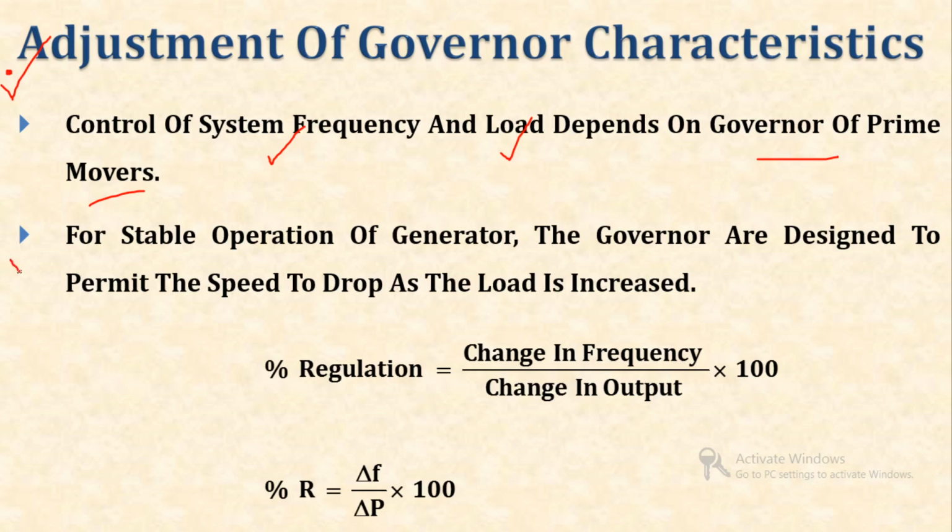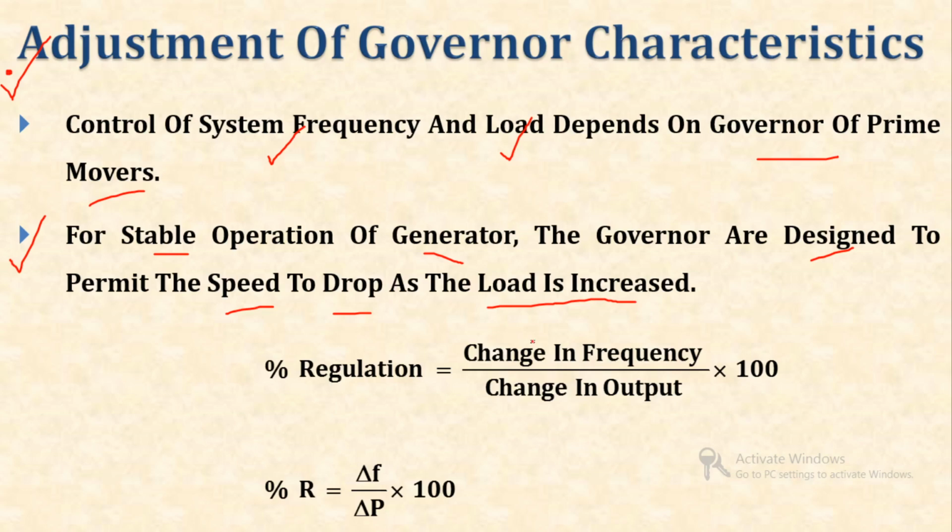So, we can say that for stable operation of a generator, the governors are designed to permit the speed to drop as the load increases. What does it mean? We know that every electrical equipment is designed to withstand temporary overload. Clear? So, the governor is also designed to handle temporary overload.